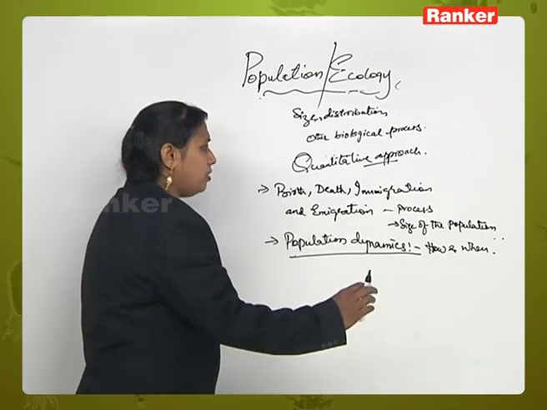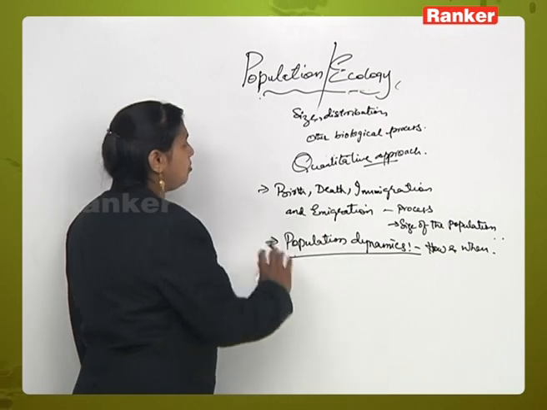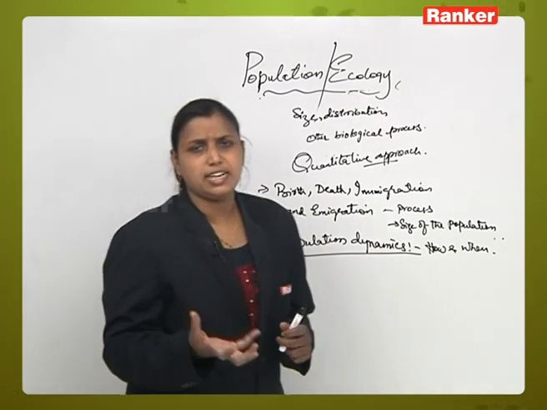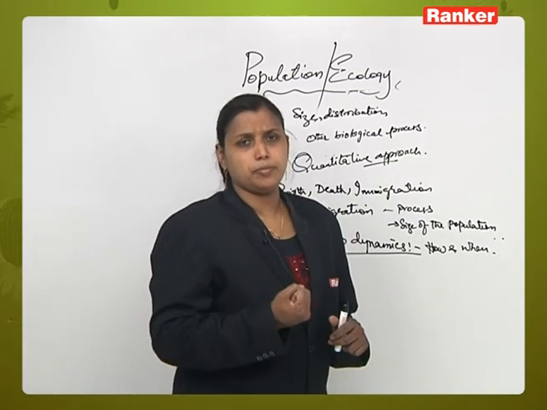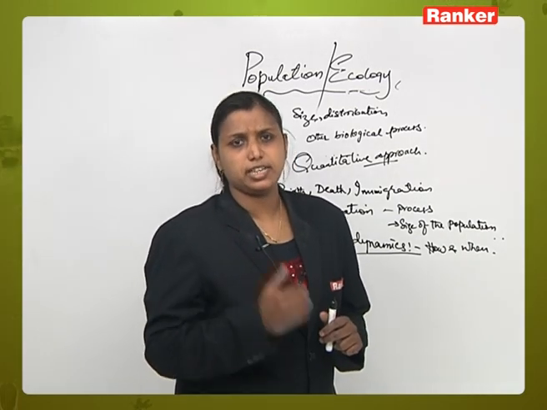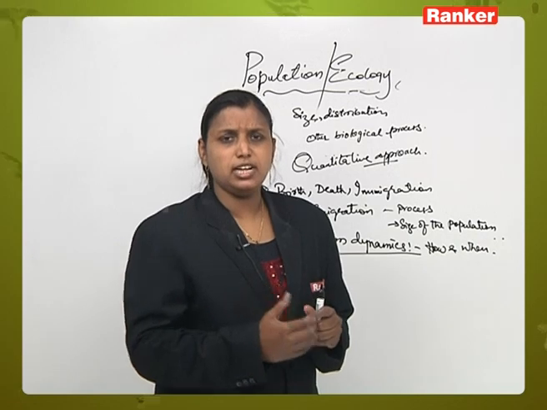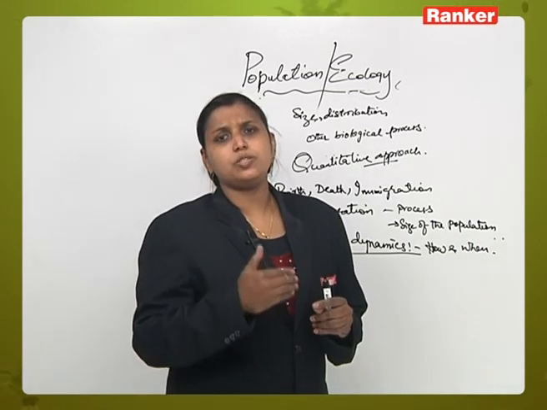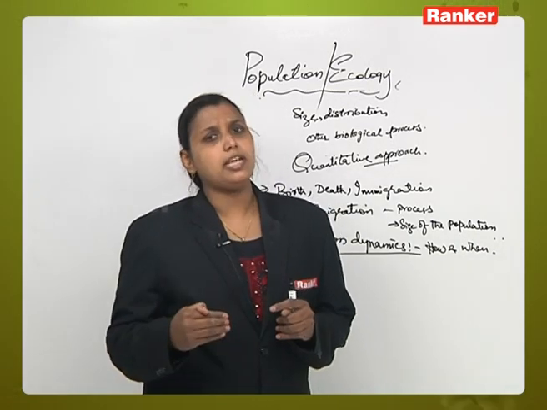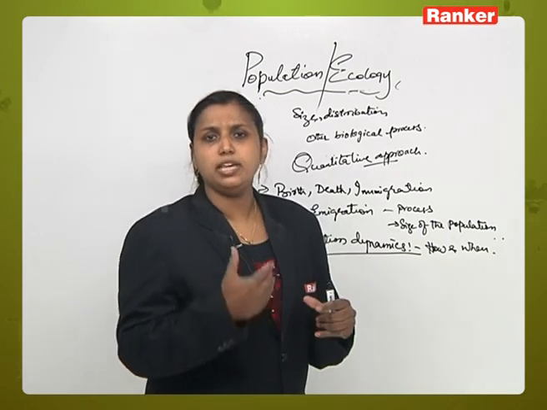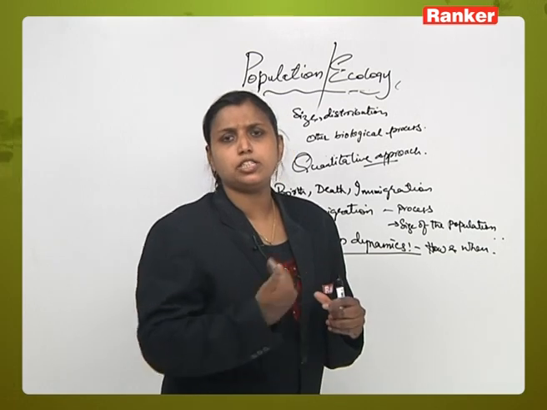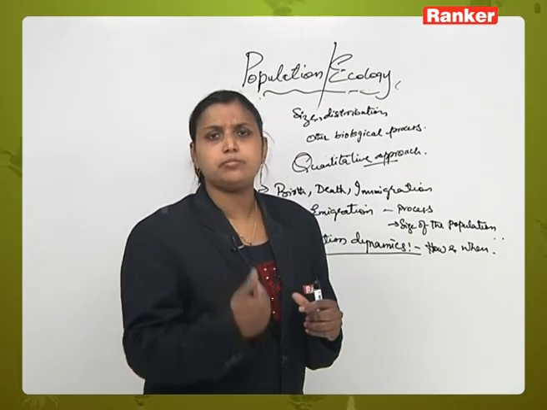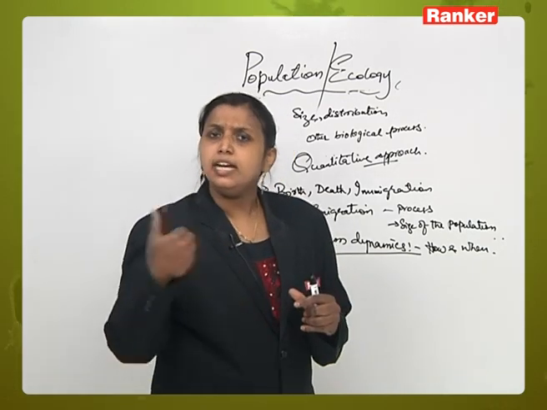Now, after this we will study some basic characteristics of population ecology. When we are talking about a population, we have to take into consideration certain characters with which we can say that because of these criteria, in a particular area a particular population is being increased or decreased. There is some percentage of emigration and immigration. This is the percentage of mortality and natality, right?